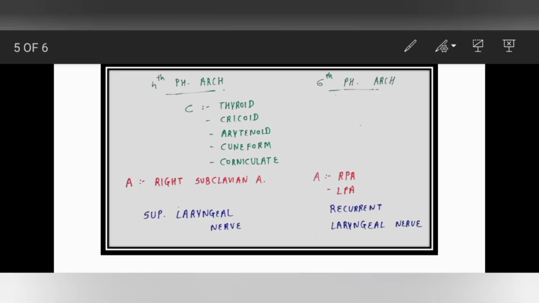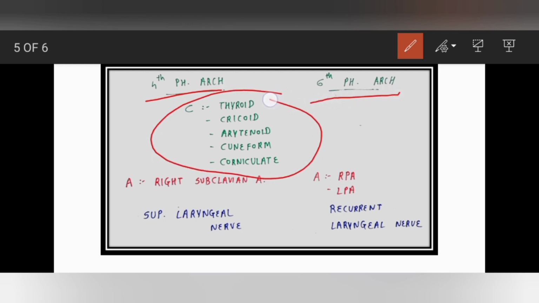Now moving on to the fourth pharyngeal arch. In the fourth pharyngeal arch and the sixth pharyngeal arch, we have the same cartilages. Both will form the same cartilages. Whatever cartilage is present in our neck is formed from the fourth pharyngeal arch and the sixth pharyngeal arch. These are the thyroid, cricoid, arytenoid, cuneiform, and the corniculate. These 5 cartilages occur from the fourth pharyngeal arch and the sixth pharyngeal arch.